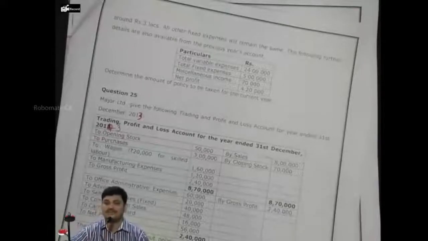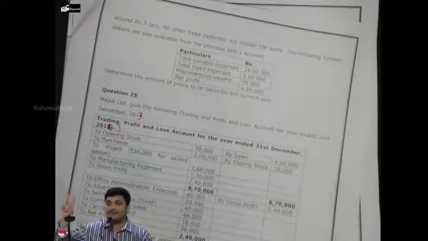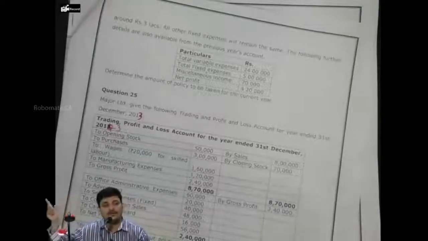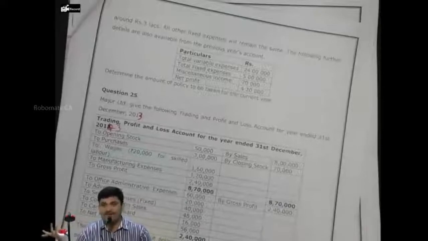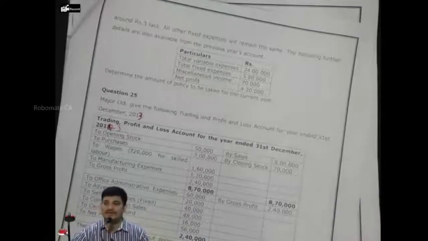So 30% minus 2%, you will be getting revised gross profit ratio as 28%. Understood? Respond. Second, preparation of memorandum trading account with 2 columns, normal goods and abnormal goods, only 1 column. Correct? We prepare abnormal goods only when information about abnormal goods is present. Just prepare memorandum trading account.